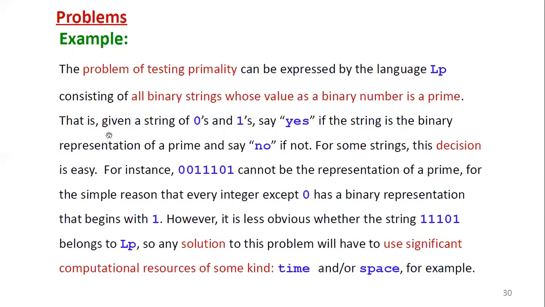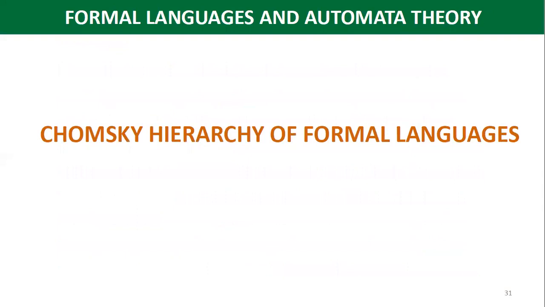So the language is the problem of testing primality. If it is a binary prime, it belongs to LP. If it is not a binary prime, then it does not belong to LP. Like membership, it belongs to LP or does not belong to LP. Like any example you could take, a problem with membership.